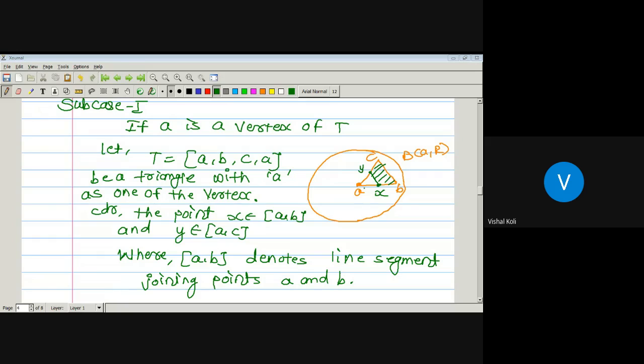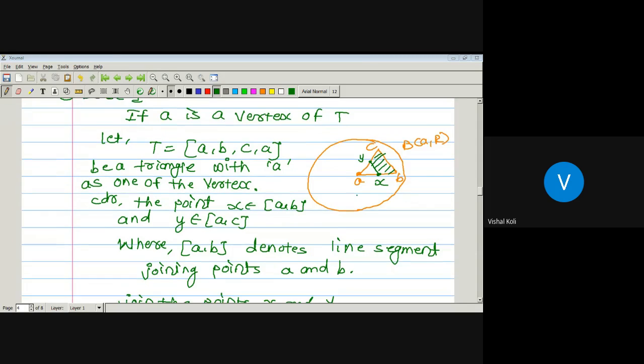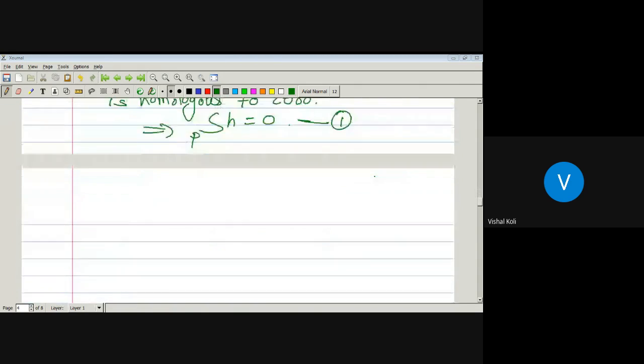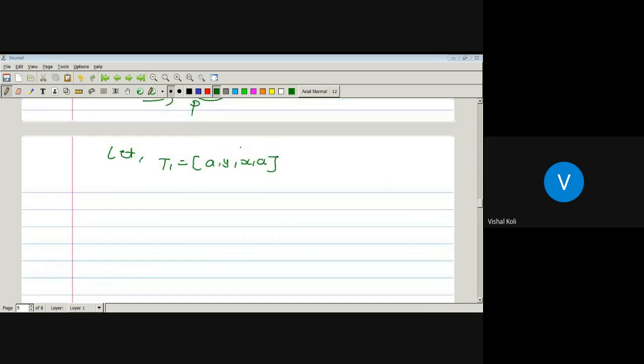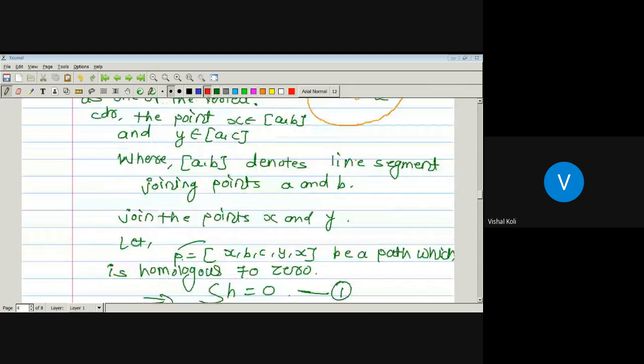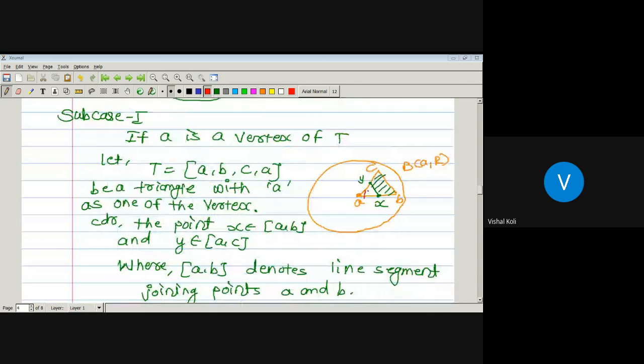Now we have to prove it for AYXA. For this region we have to find the integral value. Now consider P1 to be the region AYXA, this region. For the other region, already we have the integral value equal to 0.